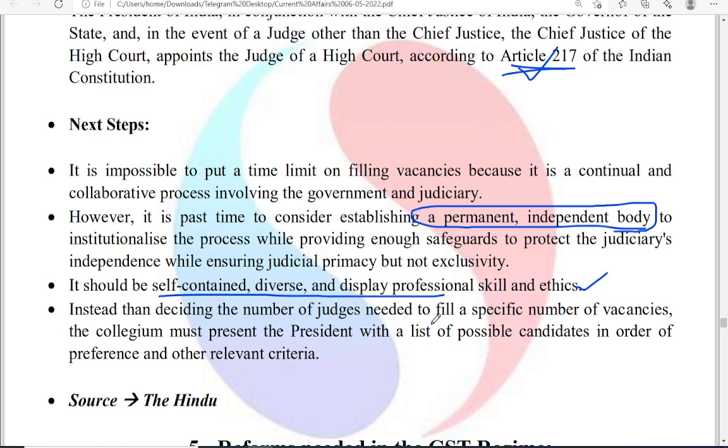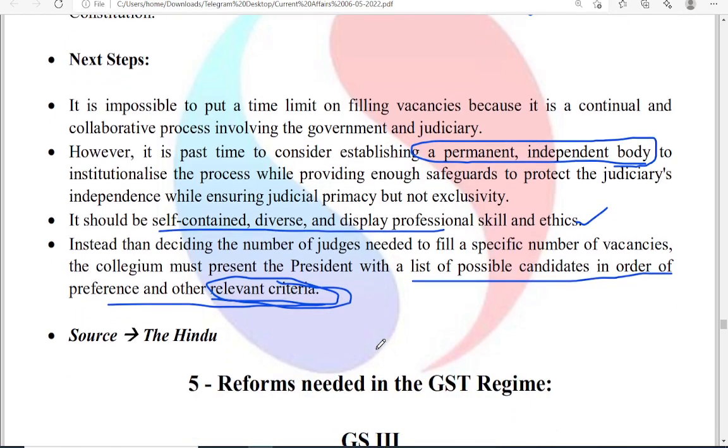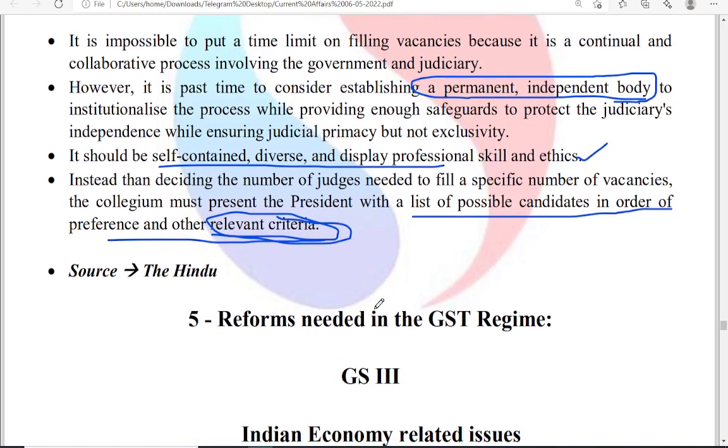Instead of deciding the number of judges needed to fill the specific number of vacancies, the Collegium must present the President with a list of possible candidates in order of preference and other relevant criteria. Basically, this relevant criteria is completely absent. That means on what criteria the Supreme Court judges are being selected, no one knows.